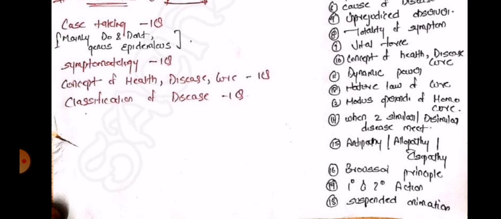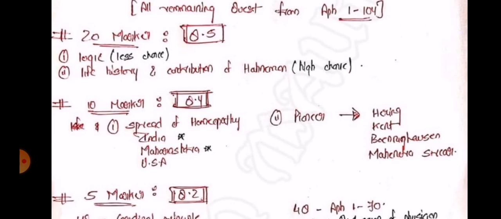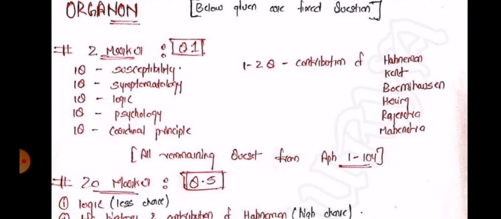Then there is Brussels principle, primary and secondary action of medicines, and lastly suspended animation. So these are some of the important questions to be kept in mind while preparing for Organon. Now we move on to the paper pattern, which is more or less the same. So I'm not covering it in this because the general portion is 1 to 104 aphorisms, and in that also case taking is very important, from 83 to 104.